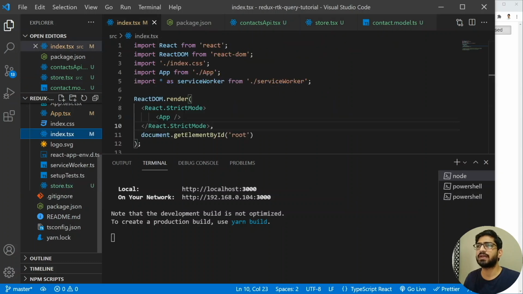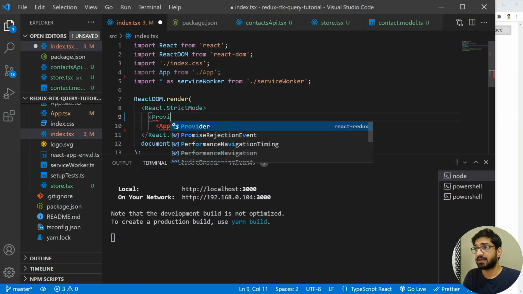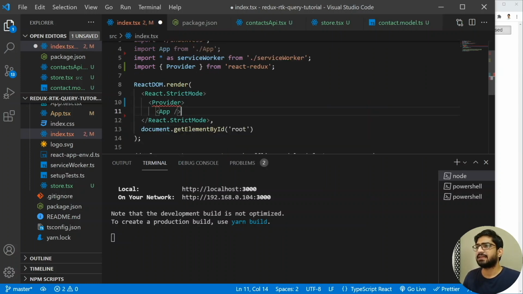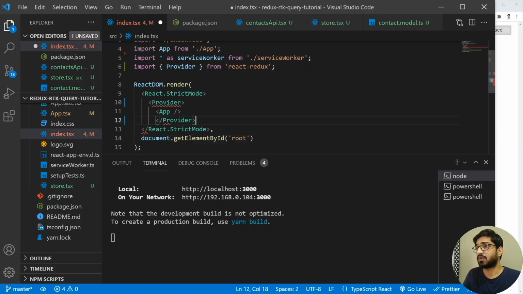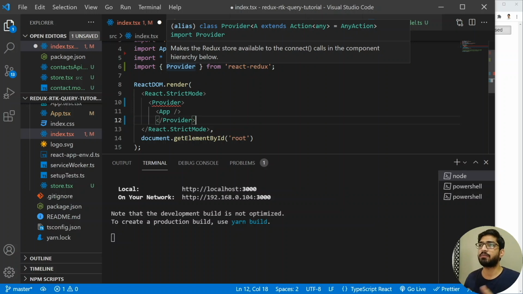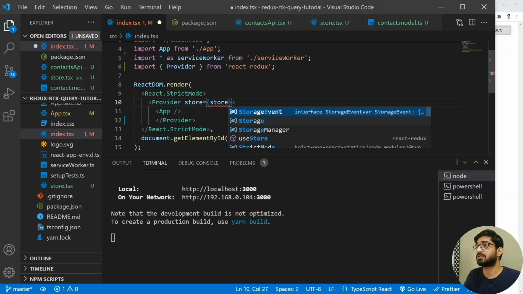So I'm going to go to the index.tsx and let's add the Provider here. So I'm going to add the Provider, and then let's end this Provider. So I'm going to have the slash Provider. All right. So we have already imported the Provider as well. And now what we need to do is simply pass the store, whatever store we have. So let me add the store, and this is going to be equal to the store.